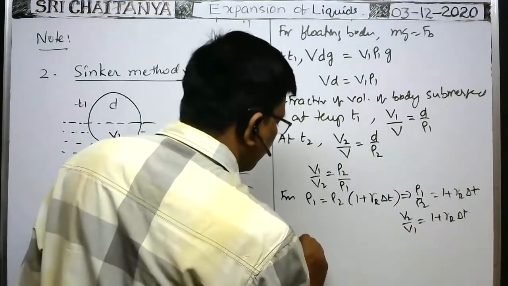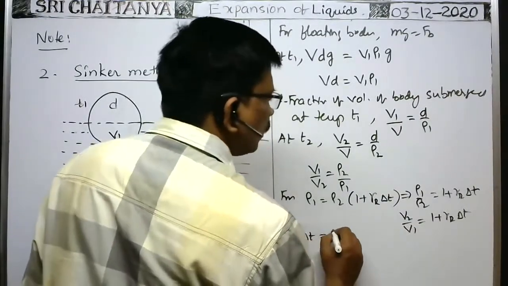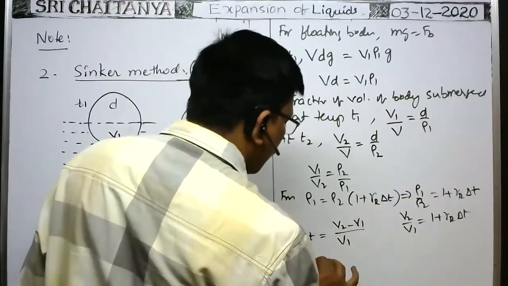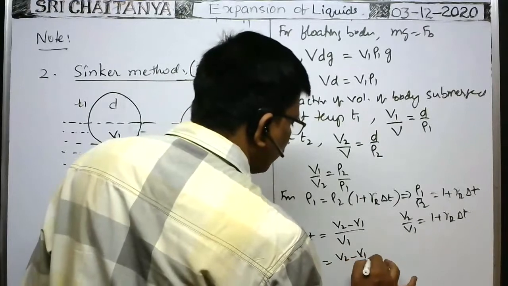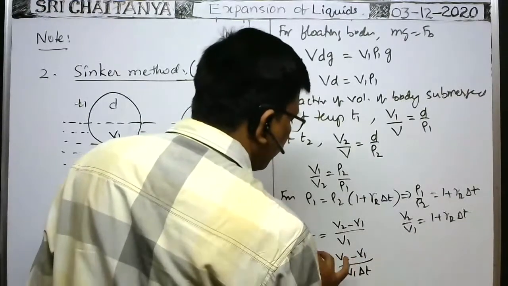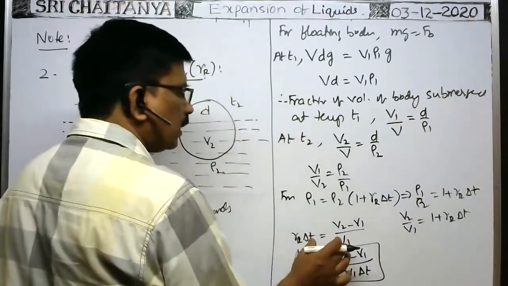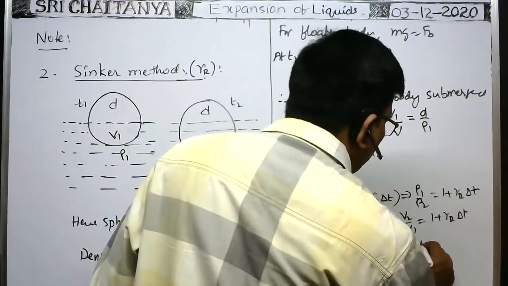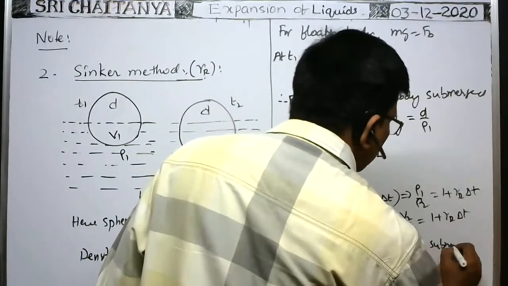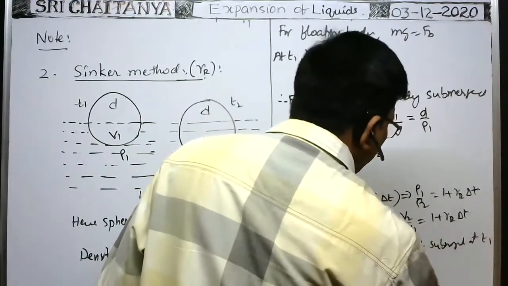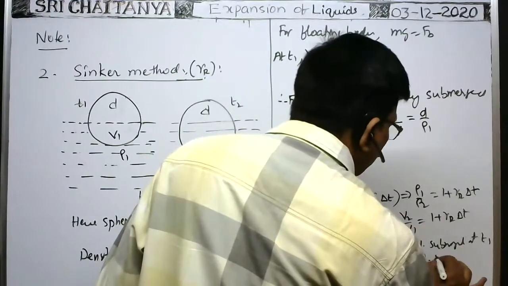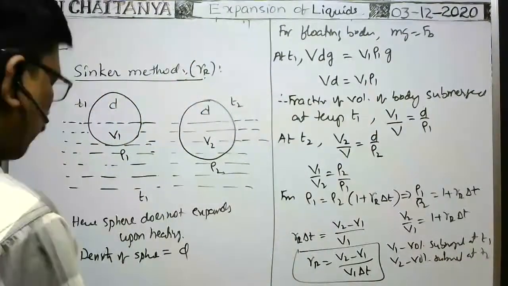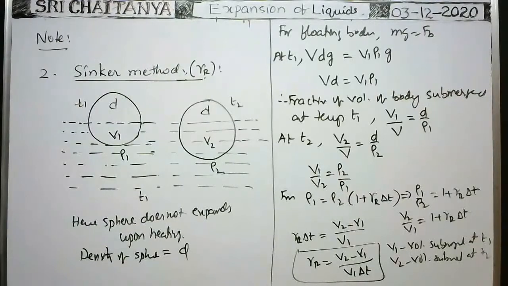So from this formula, gamma R delta T is equal to (V2 minus V1) by V1, or gamma R is equal to (V2 minus V1) by V1 into delta T. But here V1 and V2 are not the volumes of the body or of the liquid. V1 is the volume submerged at T1, and V2 is the volume submerged at temperature T2. So by using this formula also, we can calculate.